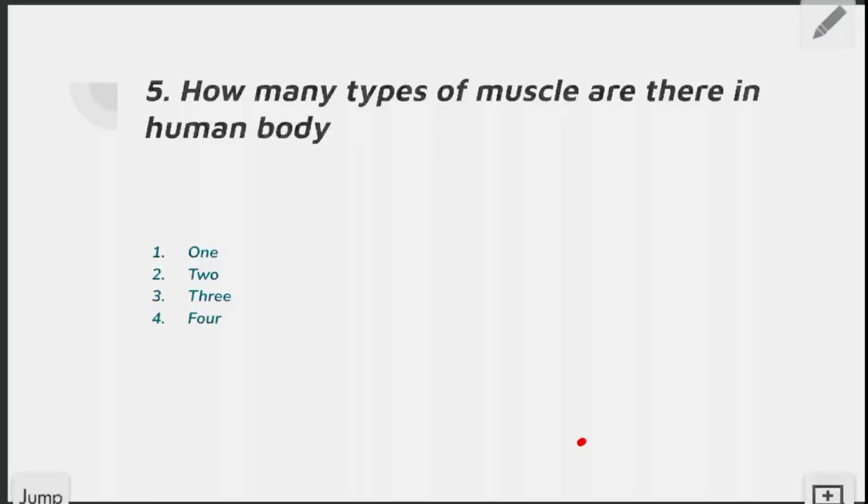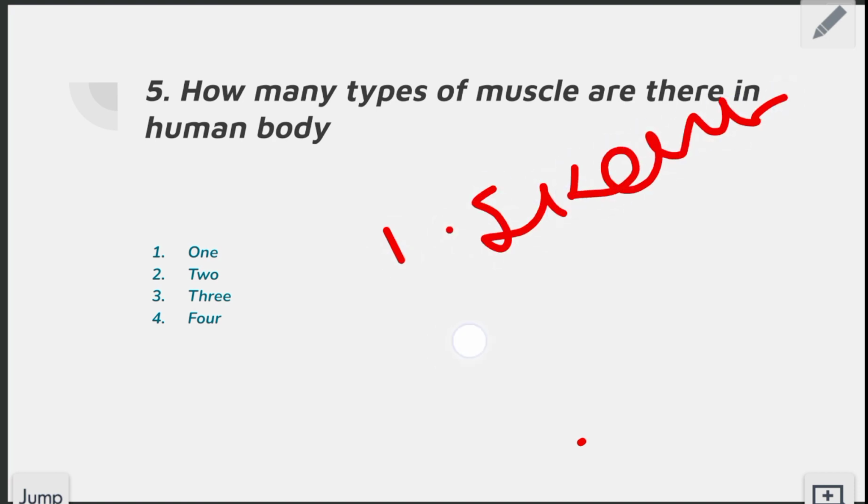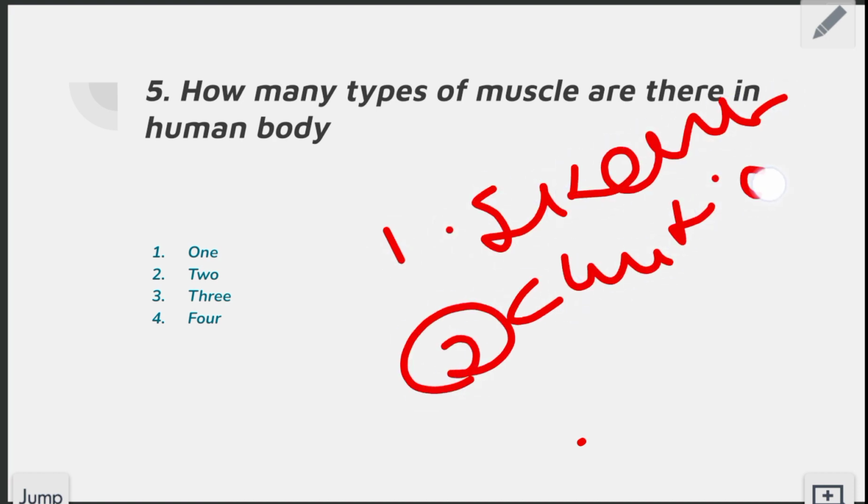Fifth one MCQ which is given to us, how many types of muscles are there in human body? So here the question is asking how many types of muscles. Mainly three types of muscles are found in our body. First one is skeletal muscle, second one is cardiac muscle, and third one is smooth muscle.